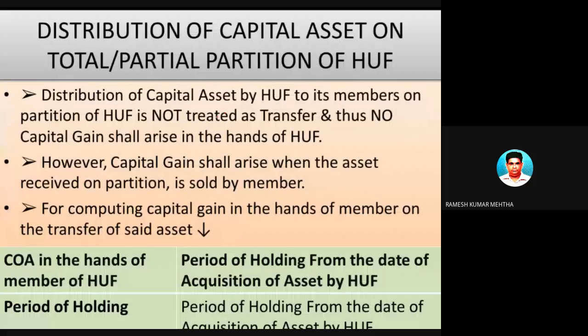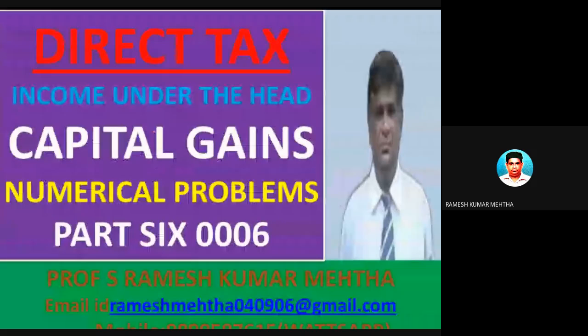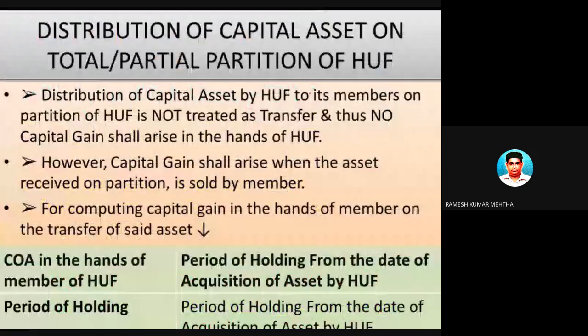It means that at the time when the Hindu undivided family is partially partitioned, the assets move from the Hindu undivided family to the individual persons who constitute the members of the Hindu undivided family, and hence there is no transfer of capital asset.